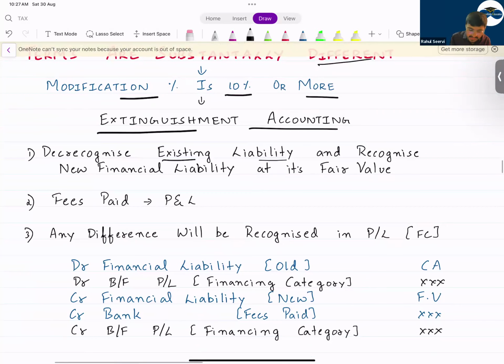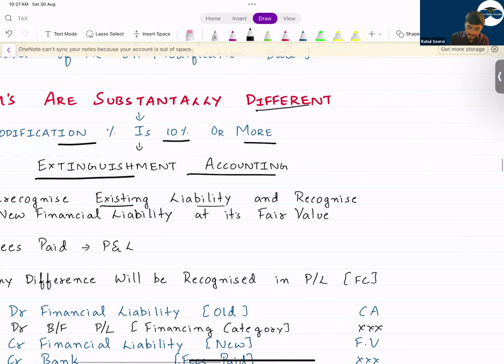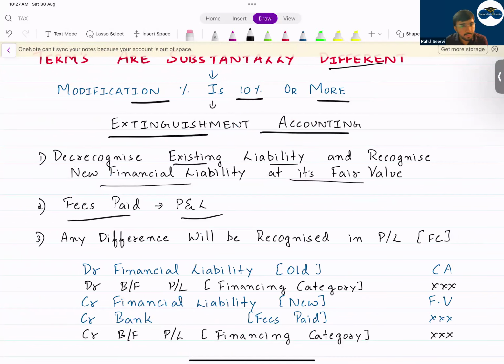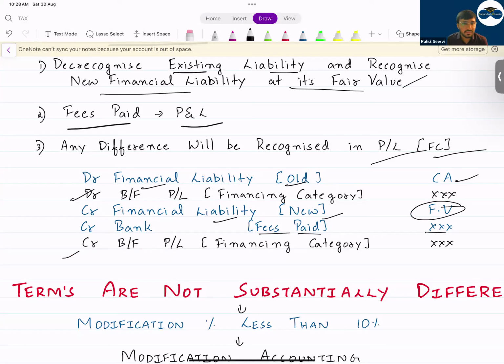So what you do is de-recognize whatever liability you have. I will de-recognize this 10,000 and I will record the new liability at fair value. Whatever fees we have paid will go to P&L. The fair value will be given in the question. So any difference will be recognized in P&L under financing category. So the carrying amount of the financial liability is going out. Then I record the new financial liability at fair value. Then I say bank account, any fees paid. Then debit, credit, whichever side the balance is there will be your gain or loss. If it's on the debit side, loss.